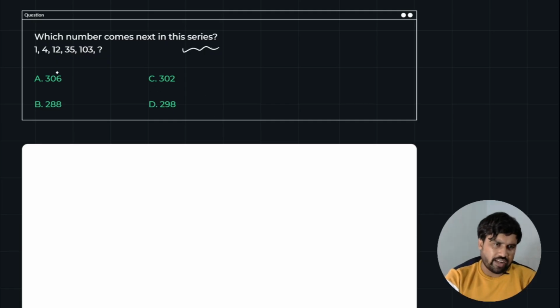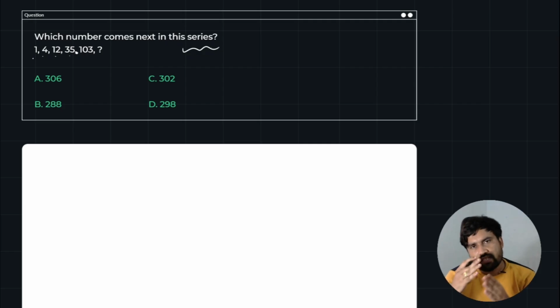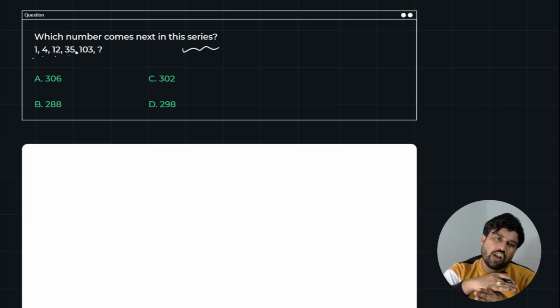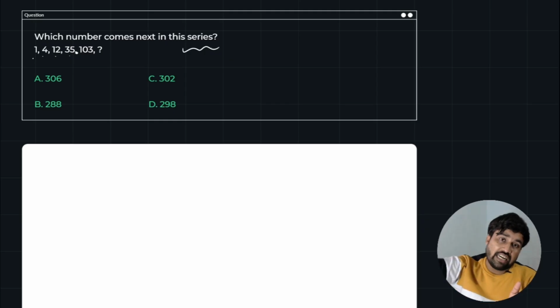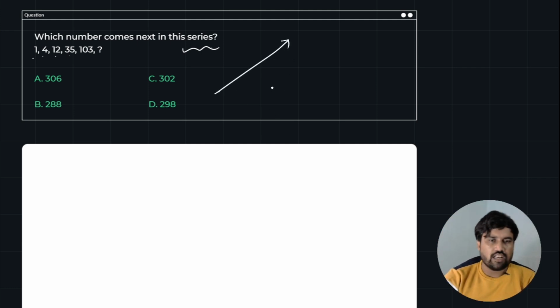Okay, I hope everyone did well. Just look into the explanation now. 1, 4, 12, 35, 103. The series starts with 1, but it is increasing very quickly through to a 3-digit number. Whenever the series is rapidly increasing, you have to go for some combination of multiplications and divisions. If it is rapidly decreasing, you have to go for divisions, but it is only increasing, so you have to multiply these terms.